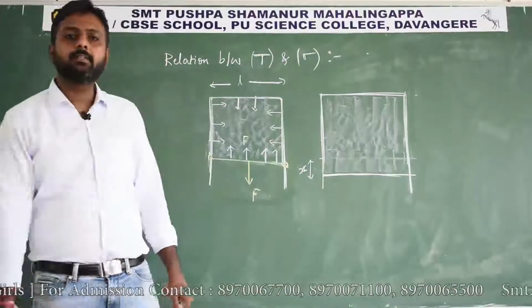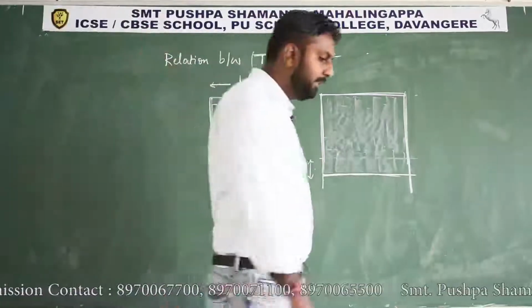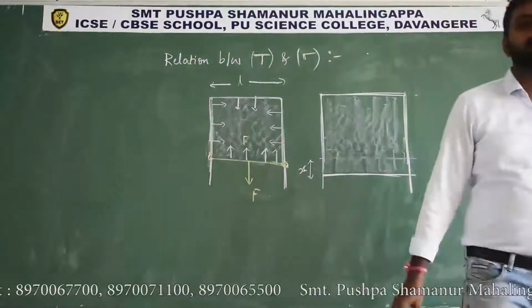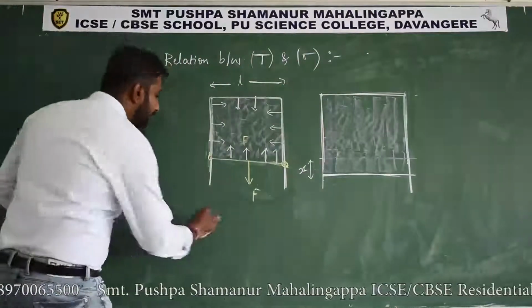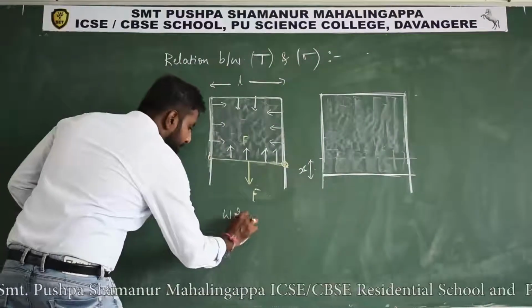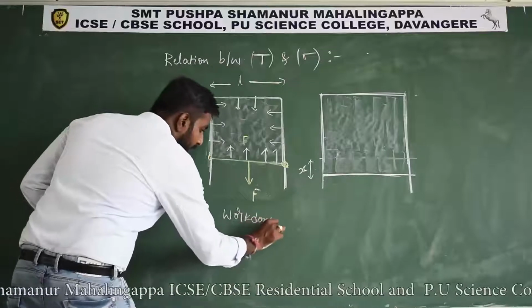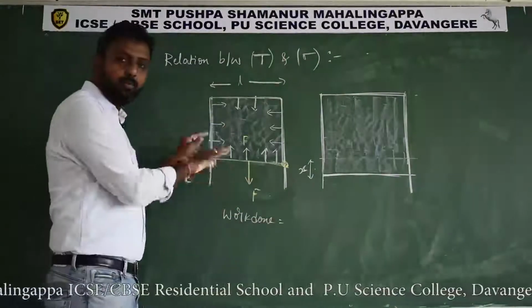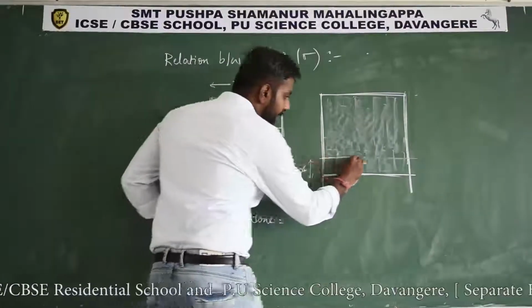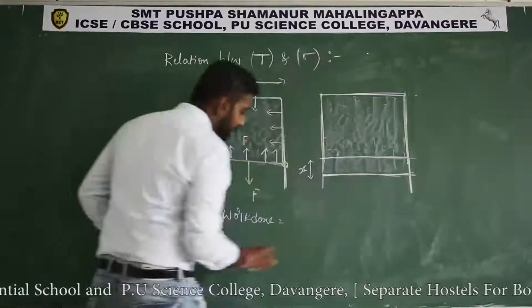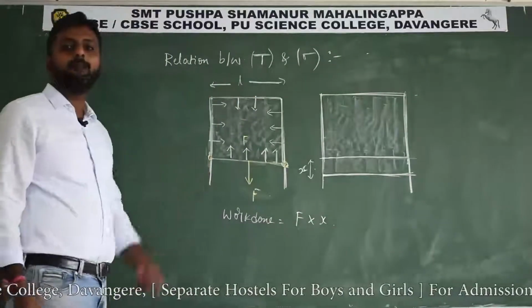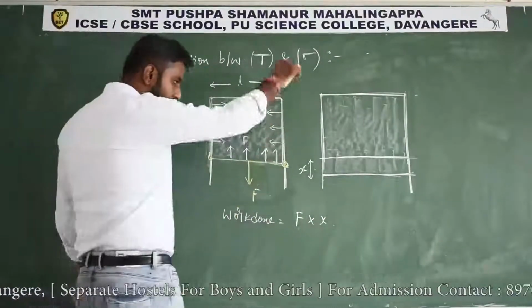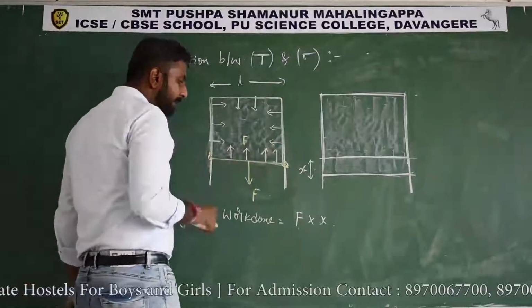Surface area is increased means its surface energy also increases. We will calculate that. So work done is equal to force into displacement, the work done in moving this sliding wire.